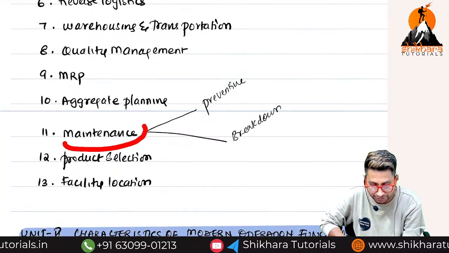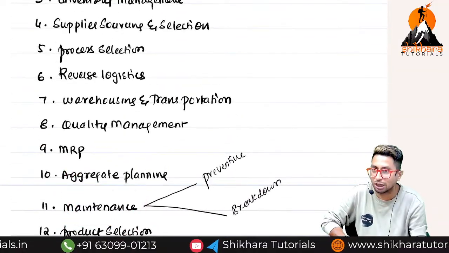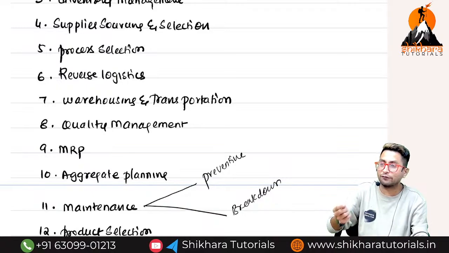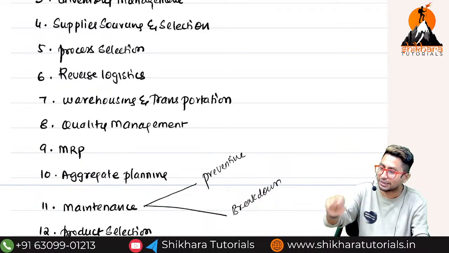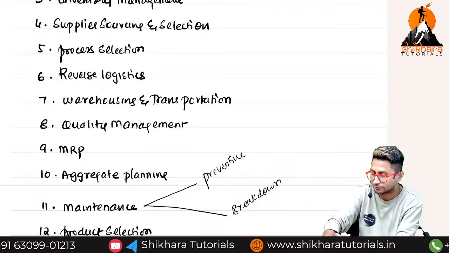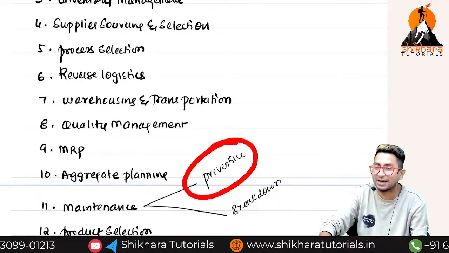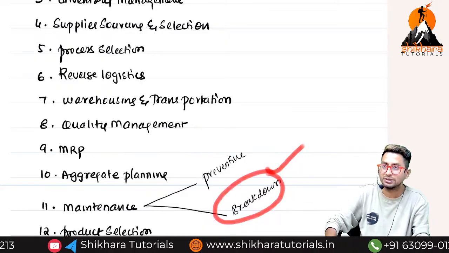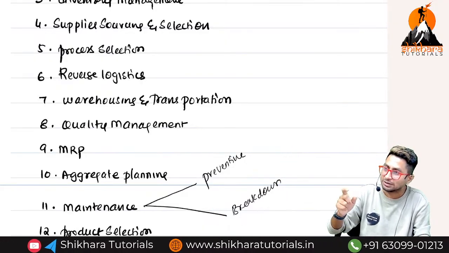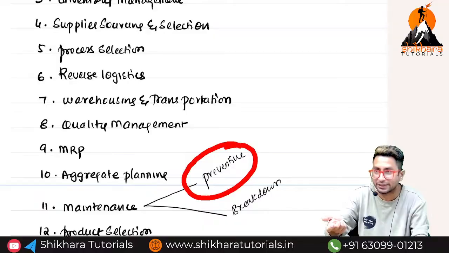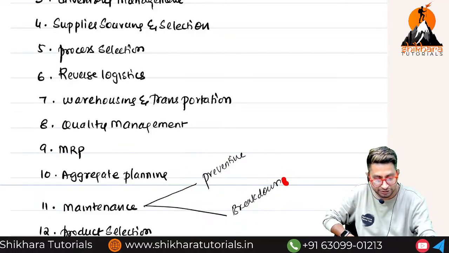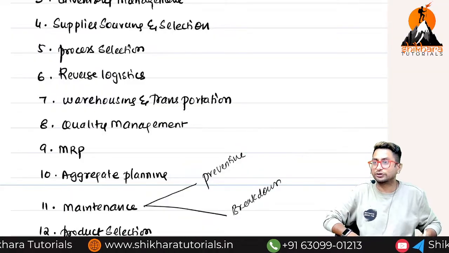Then comes maintenance. I think I already told you this. How many types of maintenance are there? Two. Preventive: before anything happens, I still get my machine serviced regularly. And breakdown: after something happens, I get my machine repaired or replaced. Which is better depends upon calculation. We calculate the preventive maintenance cost and also the breakdown maintenance cost. For some companies this is better, for some companies that is better.